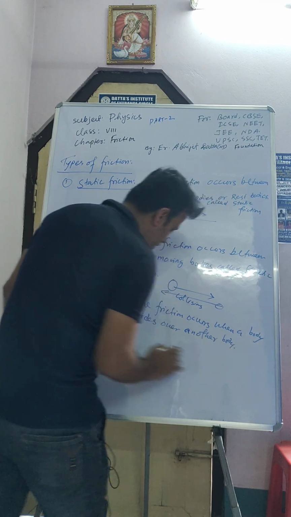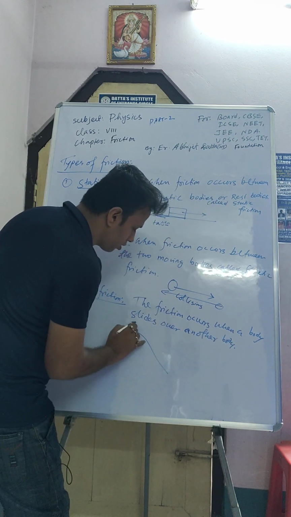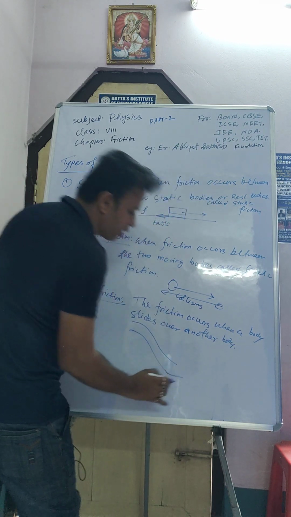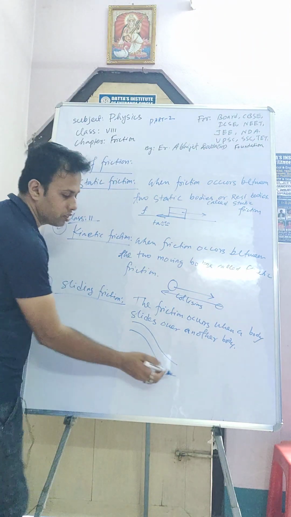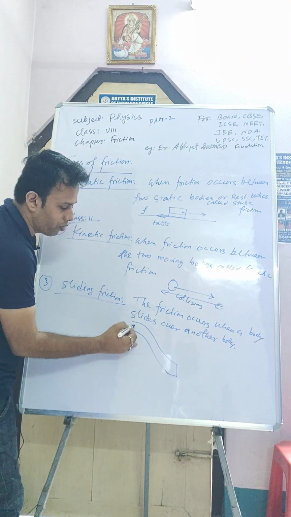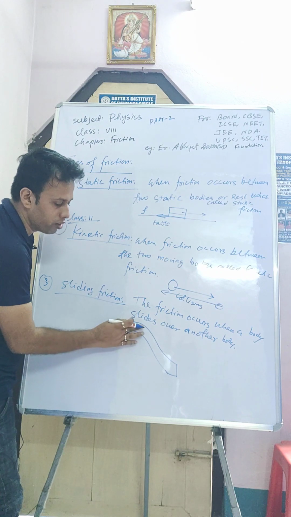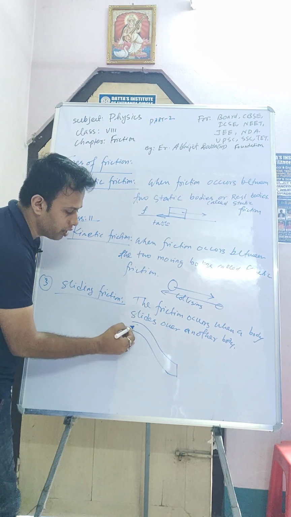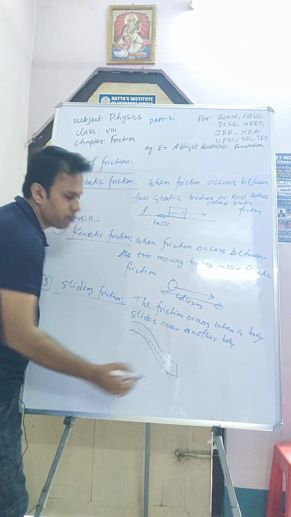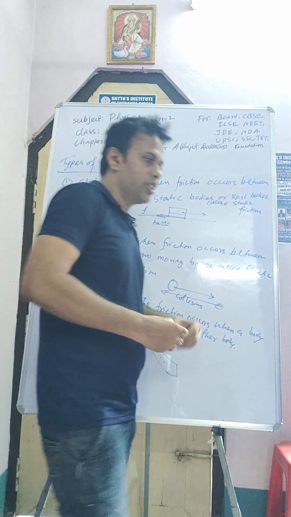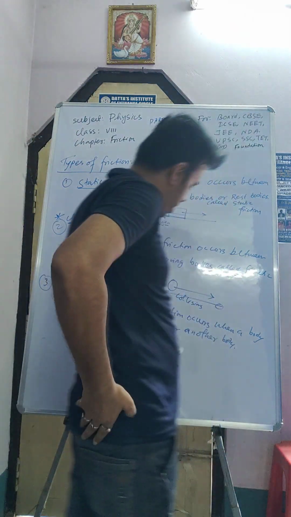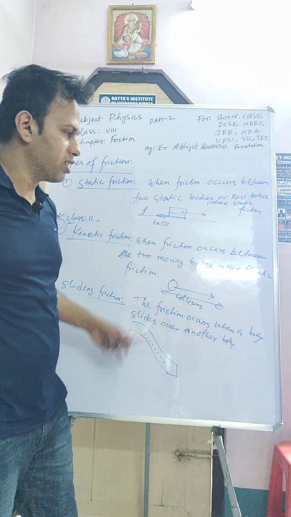Okay, you remember there are sliders in parks, in children's parks. So when a student or children or kids move in that way, then the friction occurs between their back part and the slider, and it is known as sliding friction.